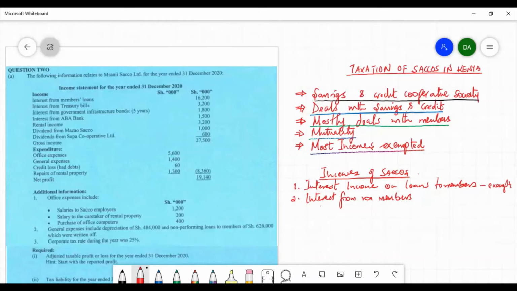Such interest earned from non-members is taxable up to an extent of 50%. The remaining 50% is not taxable, and it is assumed to be enough to cover the expenditure of the Sacco.